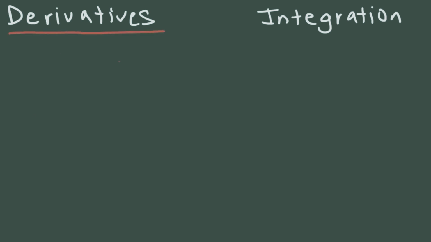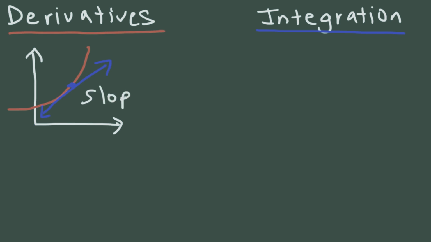Just so you could see a summary of the key differences between the two. When dealing with derivatives, you're looking for a function that will tell you the slope of the tangent line, which touches the curve at one point, at some x value. So derivatives are useful for calculating the instantaneous rate of change.